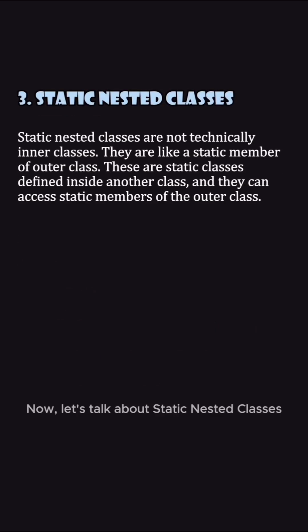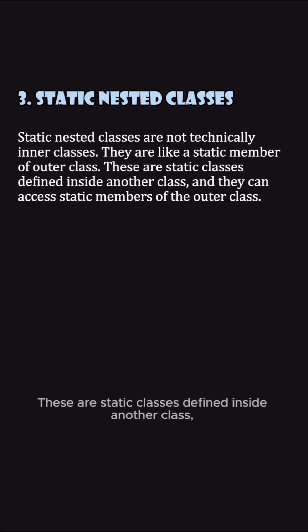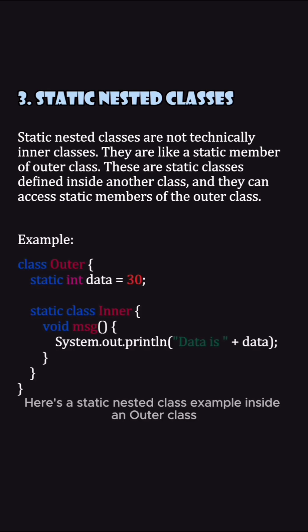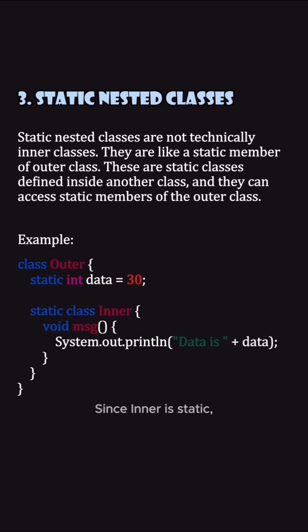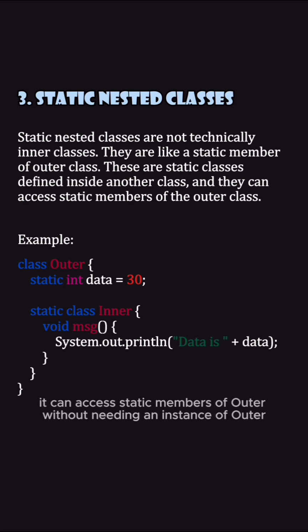Now, let's talk about static nested classes. These are static classes defined inside another class, and they can access static members of the outer class. Here's a static nested class example inside an Outer class. Since Inner is static, it can access static members of Outer without needing an instance of Outer.